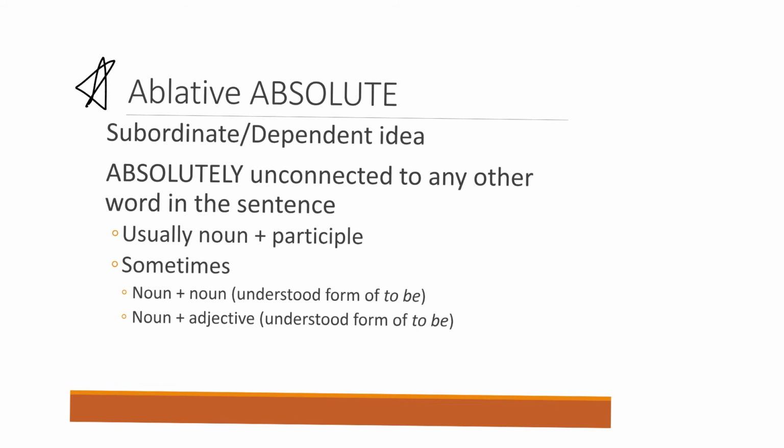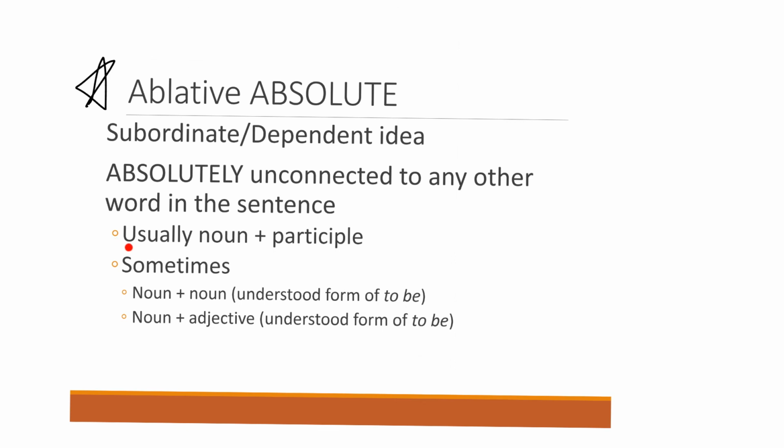It is a subordinate or dependent idea to the main sentence. In those sentences we had, for example, the two clauses were parallel. They were both independent, but now the ablative absolute will be a dependent idea. It will be unconnected to any other word in the sentence. That means it will not agree with anything in the sentence in case. It will not be a clause connected with anything else. It is a subordinate, unconnected clause.